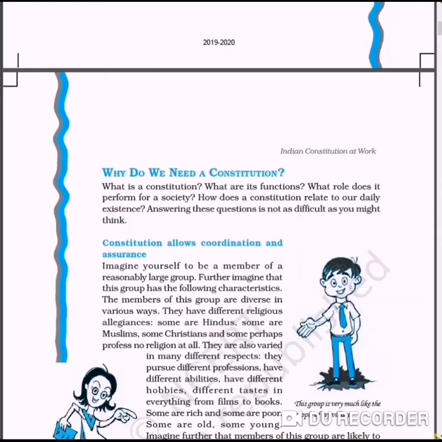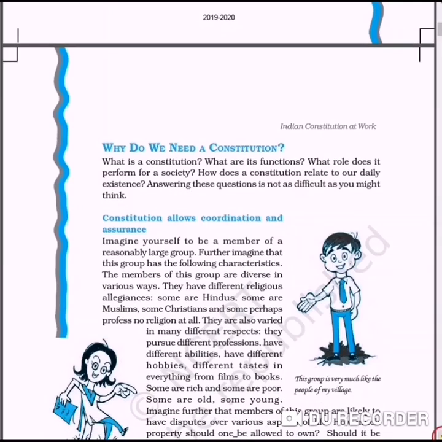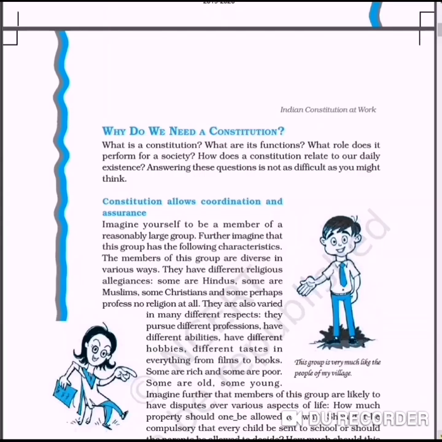For example, if we are going to choose any candidate through the elections as our leader, MLA or a CM or PM, we are providing some powers through the elections. But if the Constitution is there, that Constitution fixes some limitation to use their powers.